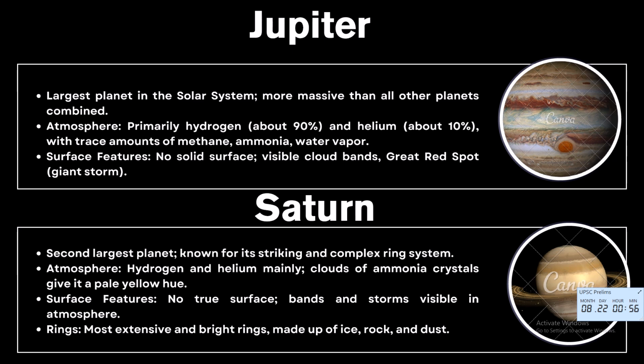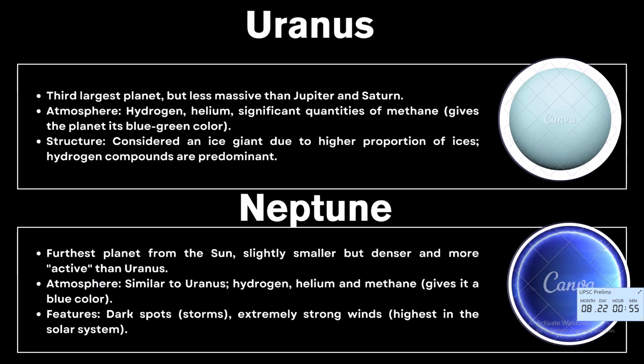Moving on with Saturn, famous for its bright, extensive rings of ice, rock, and dust. Second largest planet, with a hydrogen-helium atmosphere and more than 80 moons. Largest is Titan, which has a dense nitrogen-rich atmosphere. Uranus, moving on to the next, is an ice giant, blue-green in color due to methane in its atmosphere. Extreme tilt, spins on its side, faint rings, has over 25 moons and a unique and complex magnetic field.